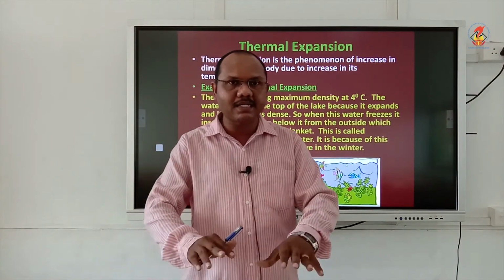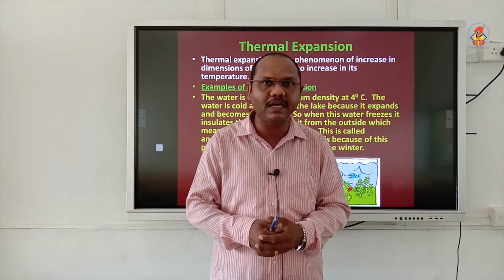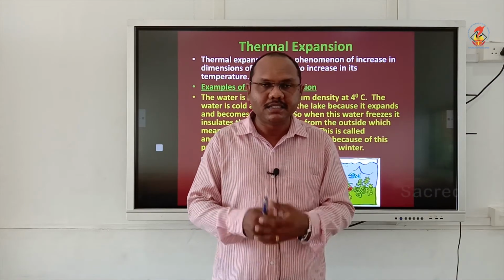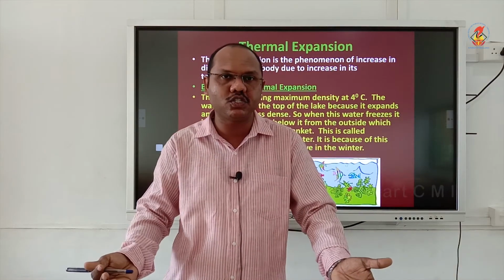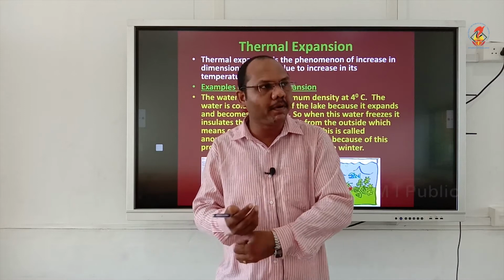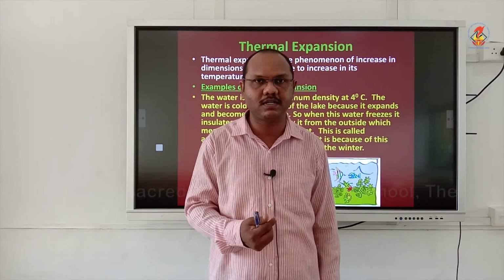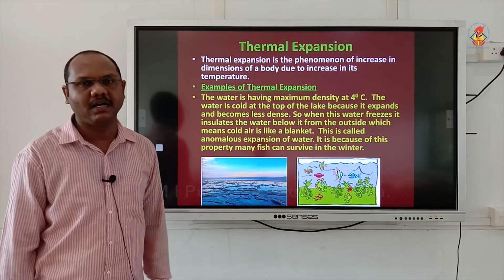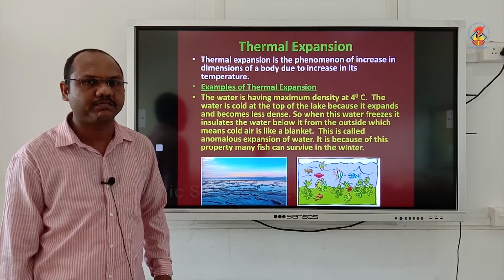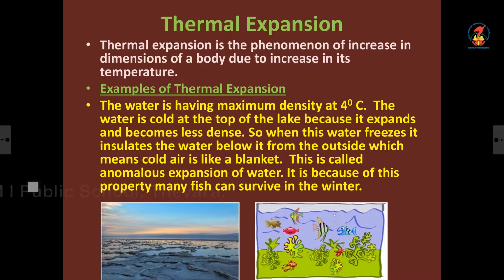So even though the outer layer is at minus 15 degrees, the inner layer of water will always be at 4 degrees Celsius. The ice prevents the escape of heat to the surroundings. That is why fishes can survive in Antarctic regions. And this is called anomalous expansion of water.